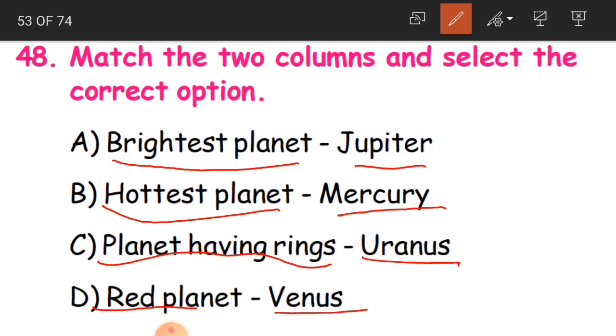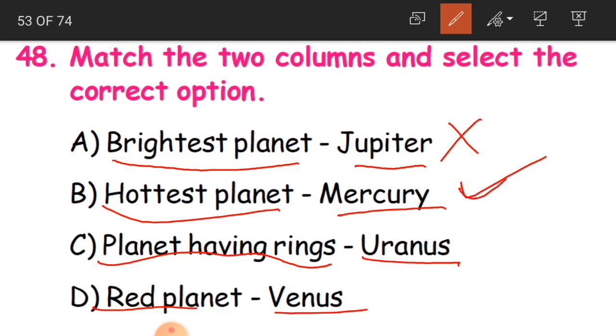Brightest planet, Jupiter. That is wrong again. Hottest planet, Mercury, this is right. Why? Because the second hottest planet is Mercury. The first one is Venus, and the second hottest planet is Mercury. Here they have not given first or second, but they have mentioned it as hottest planet, and they have named it with Mercury. So we can go with this option, that is B.